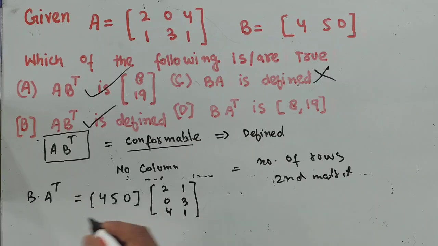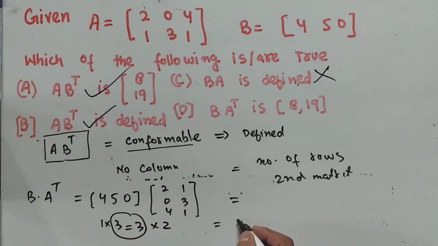This is A transpose. Let us check the conformability. The number of columns in the first matrix is 3 and the number of rows in the second matrix is 3. That means we can do the multiplication. The order is 1 by 3 times 3 by 2, so the order of the new matrix will be 1 by 2, that means 1 row and 2 columns.